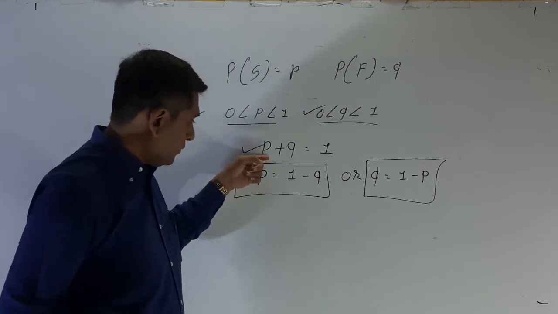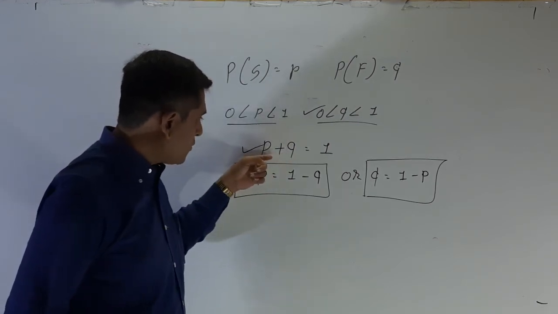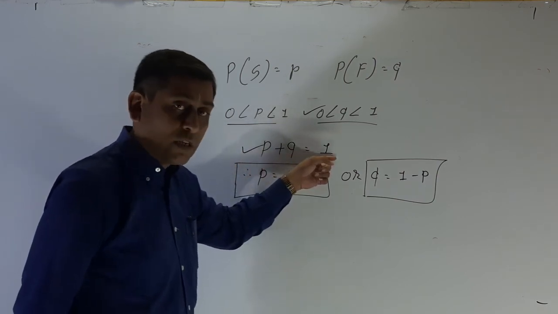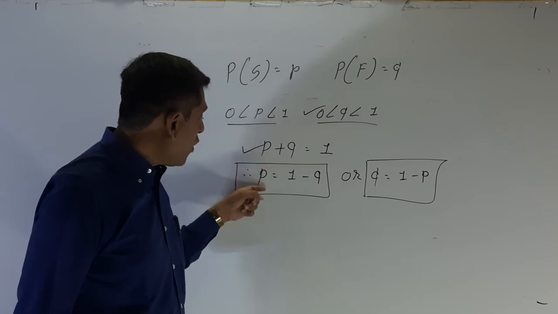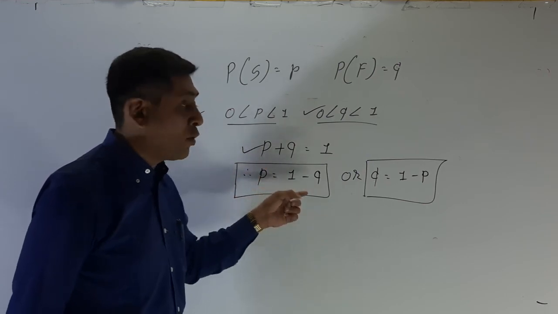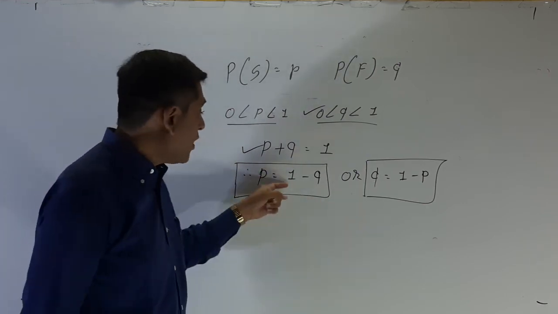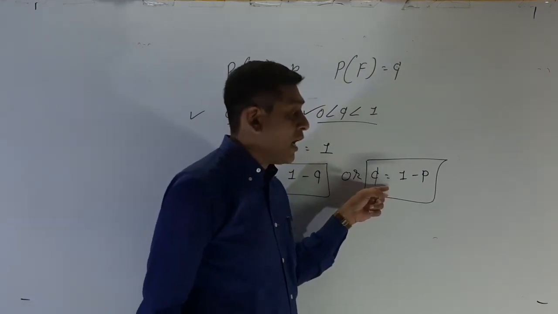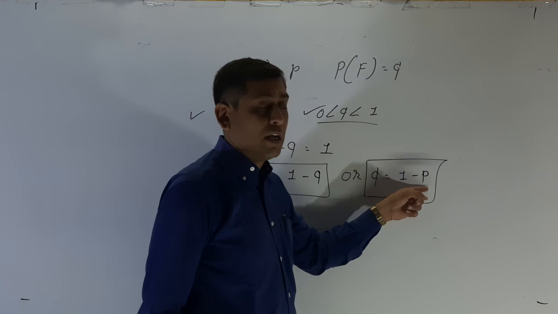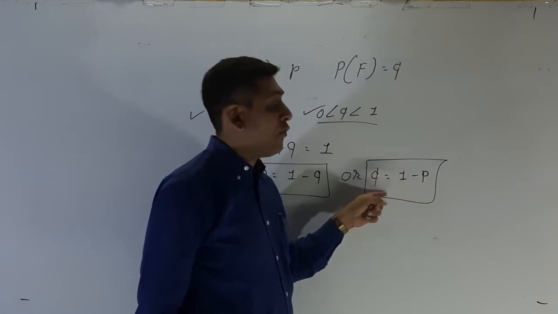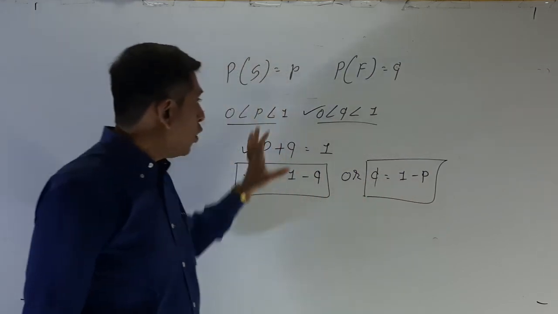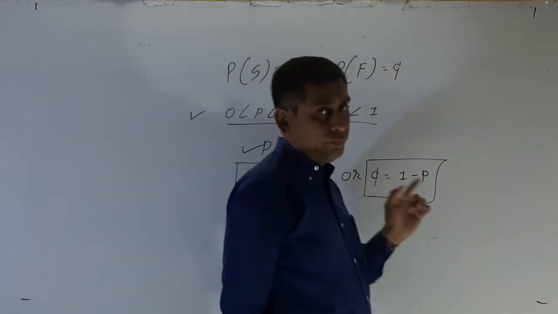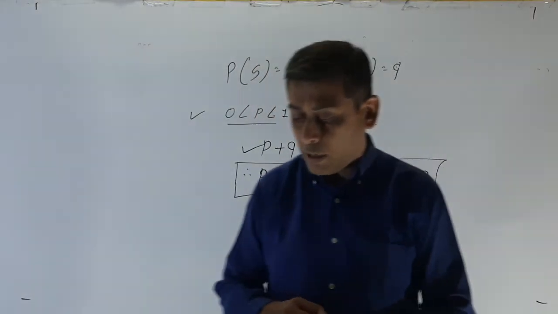The main one is p plus q, that is success plus failure is equal to total probability, which is 1. But if probability of failure is given and we want probability of success, then 1 minus q. If we have to find probability of failure, then 1 minus probability of success. So these are the important formulas for the binomial probability distribution.